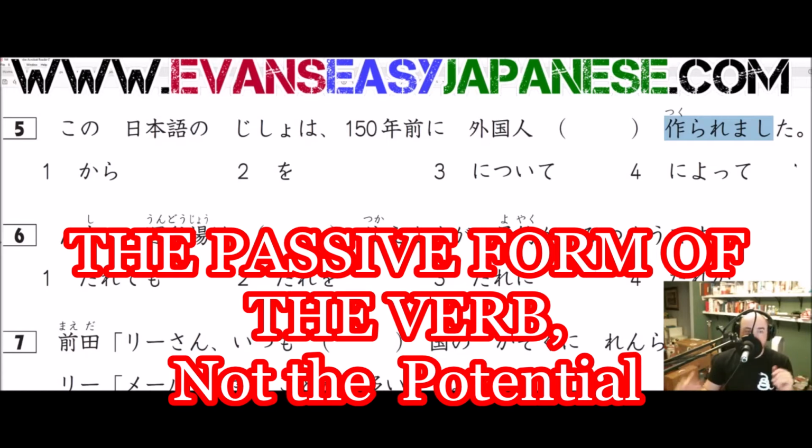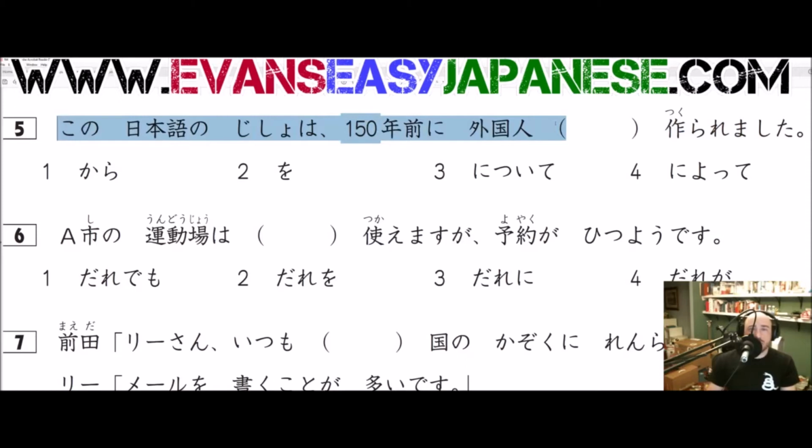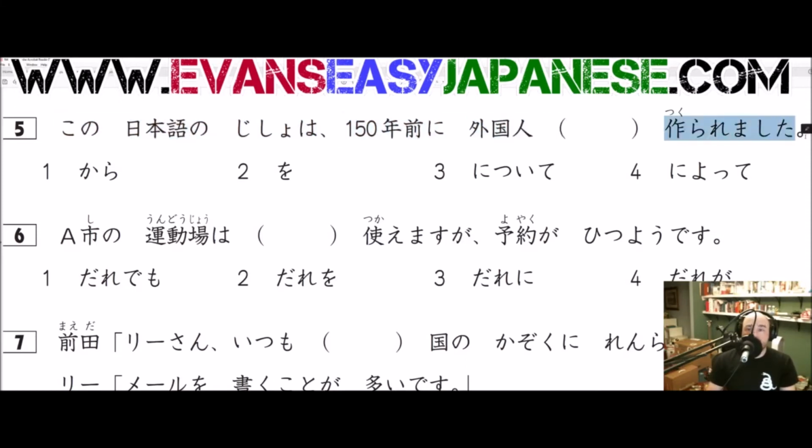So I just want to make sure I got that clear because maybe I'm speaking too fast. Who knows? All that tea I drink might be making me drunk. So one more time. 作れます, potential, can make. 作られます, passive, was made. With the past tense mashita, it's was made. Okay. So as for this Japanese dictionary, 150 years ago, a foreigner, a gaikokujin, blank was made.